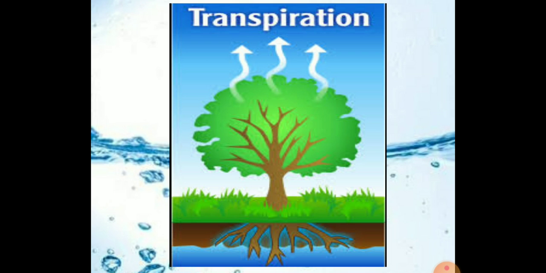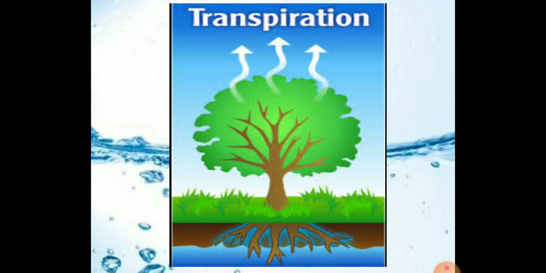Plants also do evaporation through their leaves. This process is called transpiration. So, in nature, water vapor enters into the air through two main processes, evaporation and transpiration.